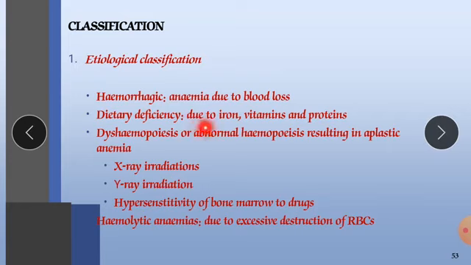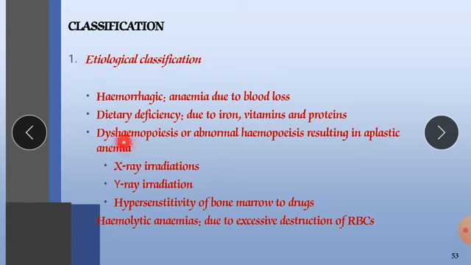Next is dietary deficiency, due to iron. When we have iron deficiency, with less iron intake in our diet, or deficiency of vitamins and proteins. Vitamins especially like vitamin B12, vitamin B9, vitamin C. These are the elements required for our blood production, so that is also one of the causes of anemia. And proteins like globin, because globins are required for the production of the hemoglobin molecule, so if protein is low in our diet, it also leads to anemia-like conditions.